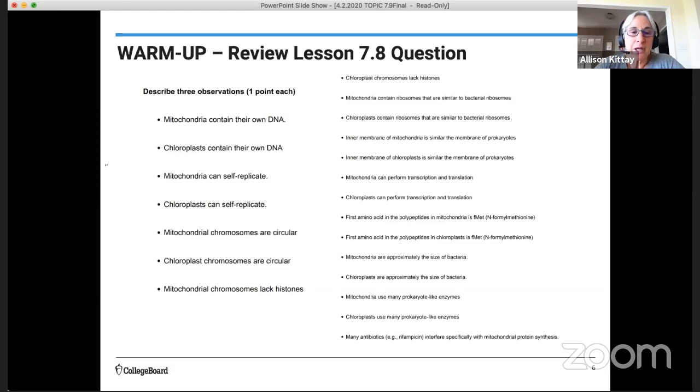So either mitochondria or chloroplasts containing their own DNA, like prokaryotes do, would have earned a point. Mitochondria and chloroplasts can both self-replicate, like prokaryotes. Either one of those would have earned you a point. And mitochondrial chromosomes and chloroplast chromosomes are circular, like prokaryotic chromosomes. Finally, one response given often was that mitochondrial chromosomes lack histones, as do prokaryotic chromosomes.